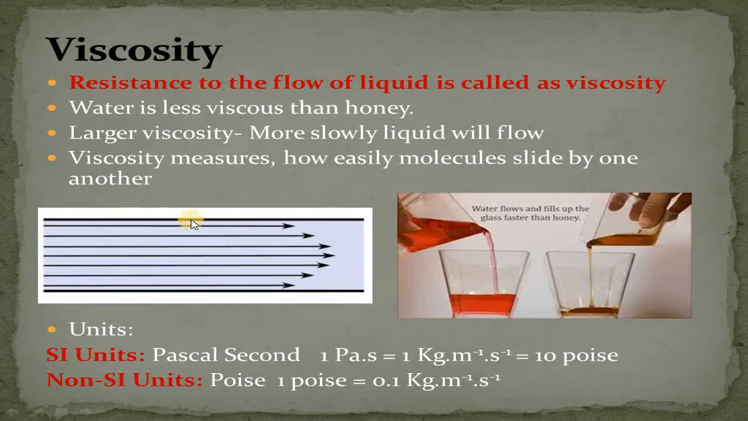And we have also explained this with the help of a liquid flowing in a tube, and what is the basic reason behind this viscosity, behind this resistance. It is basically the internal friction present between the layers of liquid molecules.